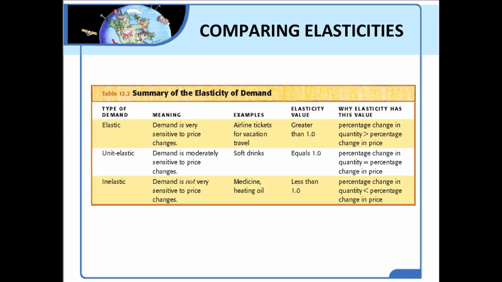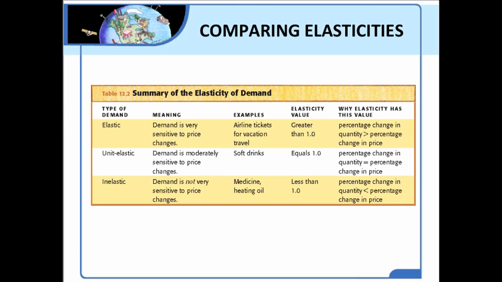It's because the percentage change in the quantity demanded is greater than the percentage change in price. So when the numerator is greater than the denominator, the resulting value will be greater than 1. And so if quantity demanded is changing faster than the percentage change in price, then we say it's very responsive to a change in price and therefore elastic. So any value greater than 1 is going to be elastic demand.